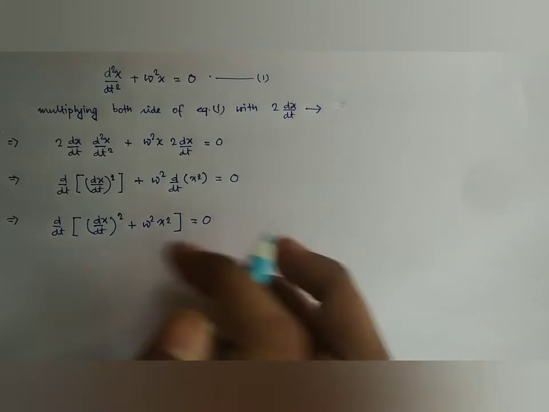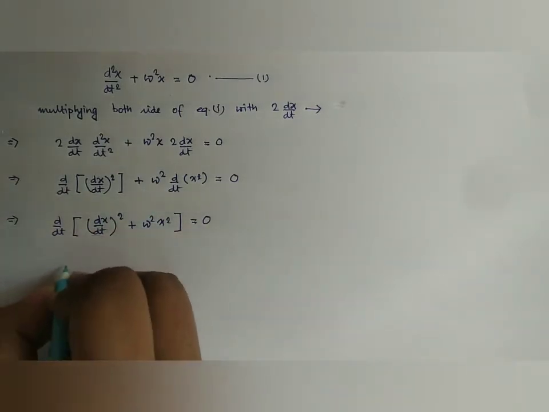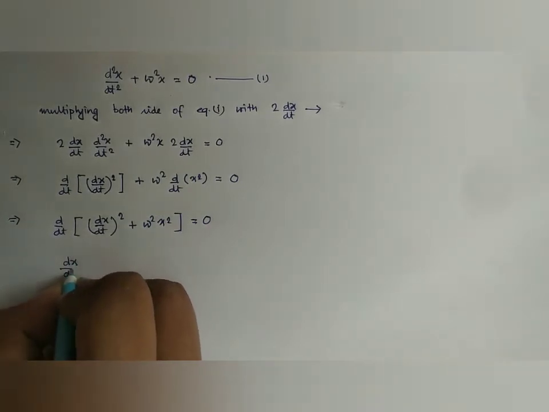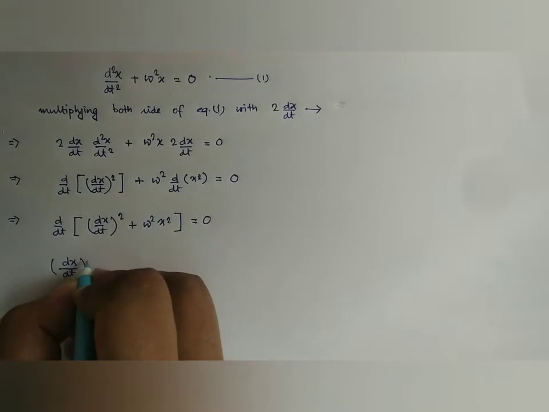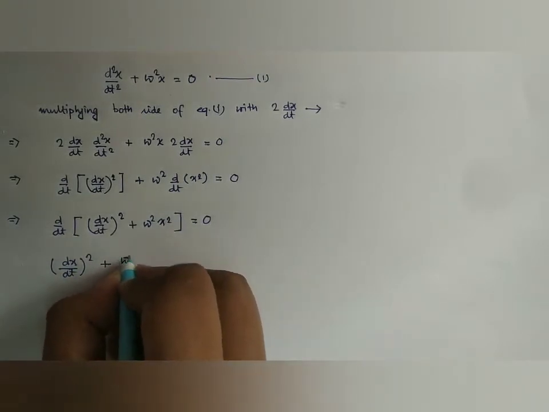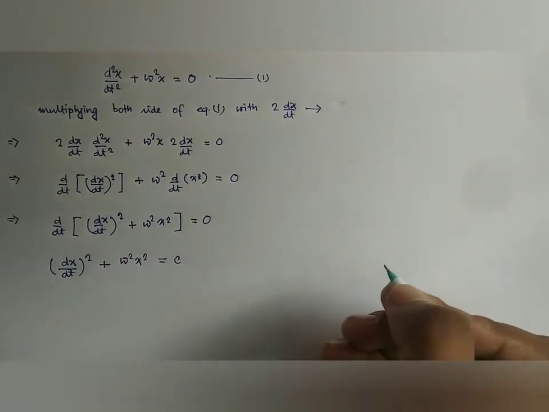Integrating on both sides, we have from this equation (dx/dt) whole square plus omega square x square, this is a constant.